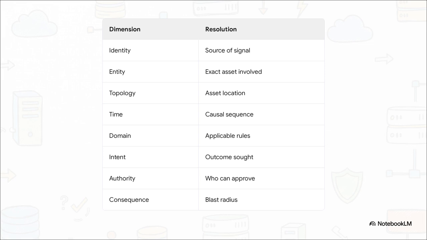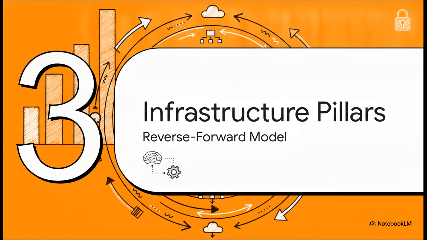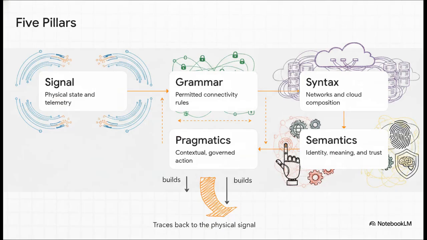No exceptions. Section 3. The 5 infrastructure pillars. Because once the AI understands the context, it needs an unshakable foundation to actually interact with. This foundation is called the reverse forward corroboration model. At the absolute base, step 1, we have the signal.